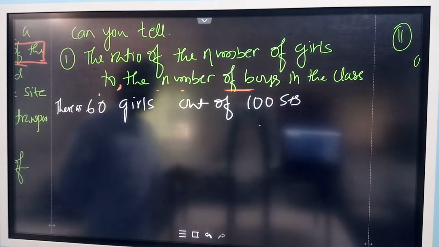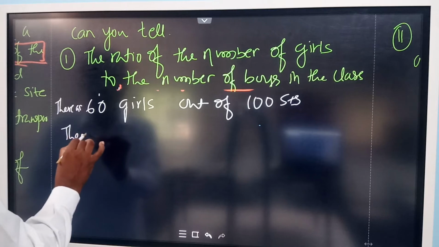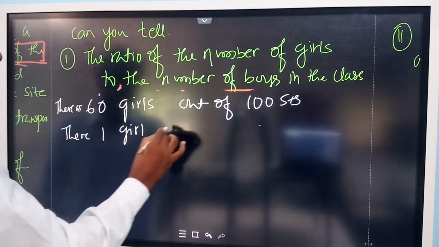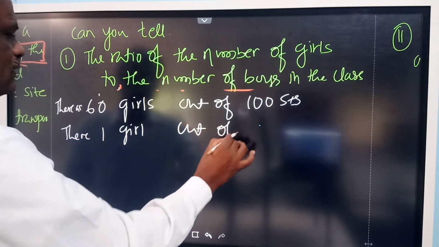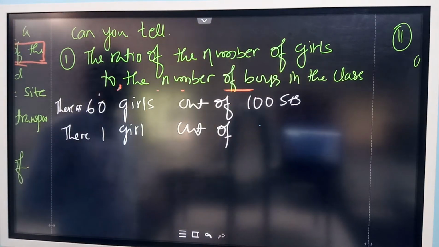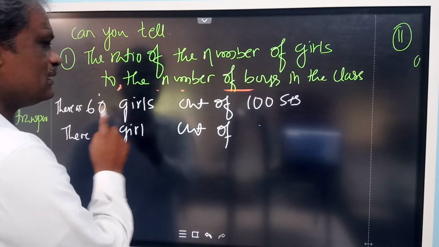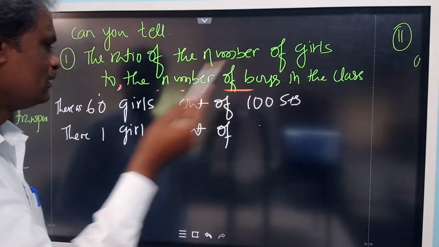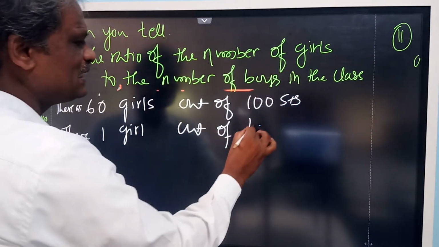If there is only one girl, can you tell me out of how much? Out of 100 by 60. Yes, in the unitary method, 60 girls means the total will be 100. One girl means 100 by 60.